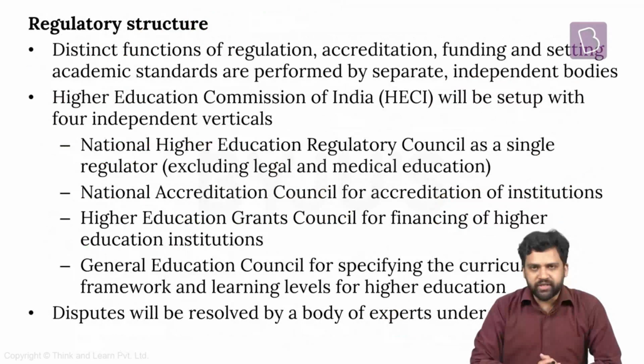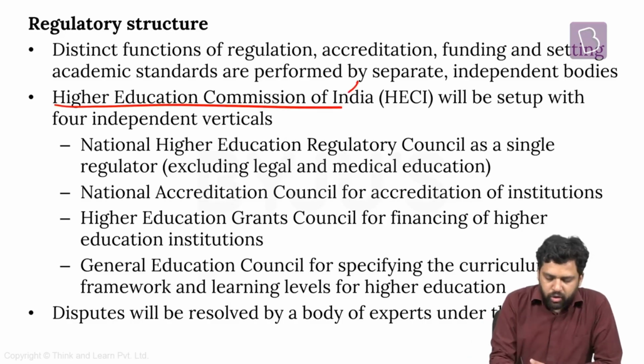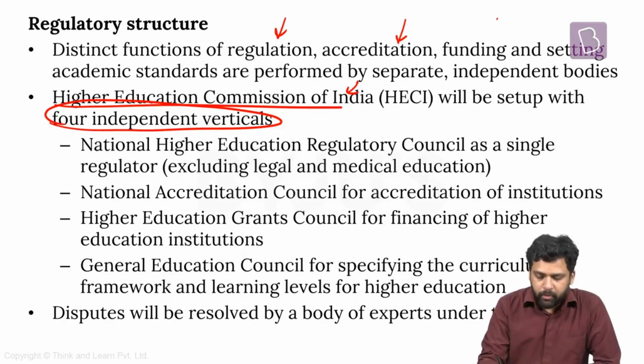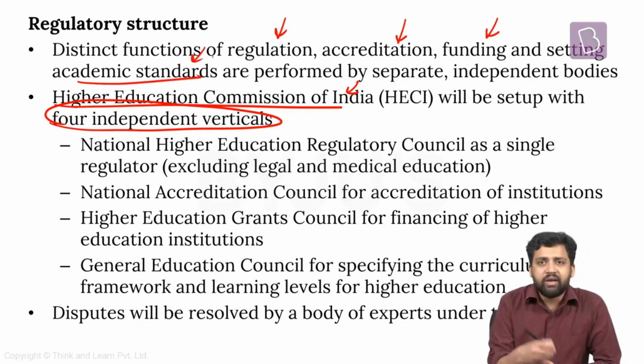How is the higher education sector going to be regulated? This has been one of the major issues when it comes to higher education. The Yashpal Committee report, the Standing Committee of Parliament, have all flagged issues when it comes to the governance and regulation of higher education in India. So the national education policy has some recommendations along these lines as well. It says that we need to set up a Higher Education Commission of India, and it is going to have 4 independent verticals, and these 4 independent verticals will be carrying out different kinds of functions. One vertical will focus on regulation, one will focus on accreditation, one will be focusing on funding, giving funds to different education institutions. And apart from that, you also need to have independent bodies which can set different kinds of academic standards.